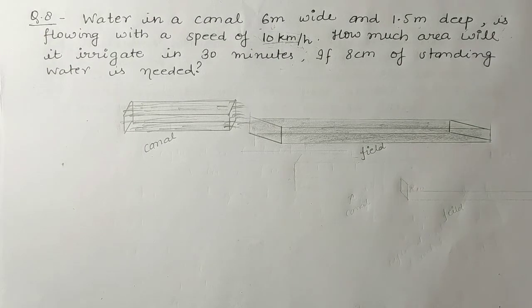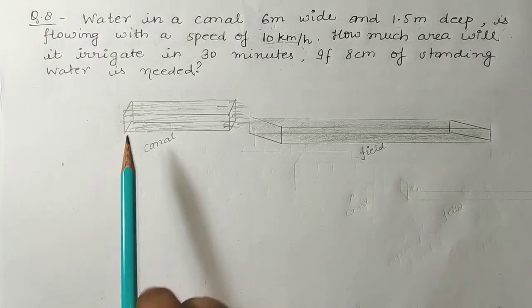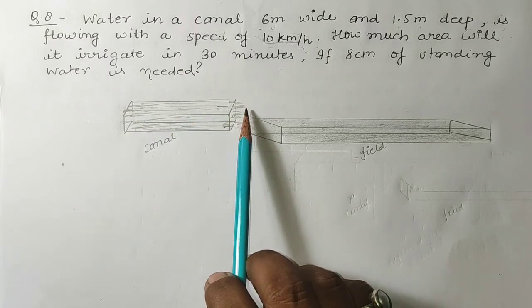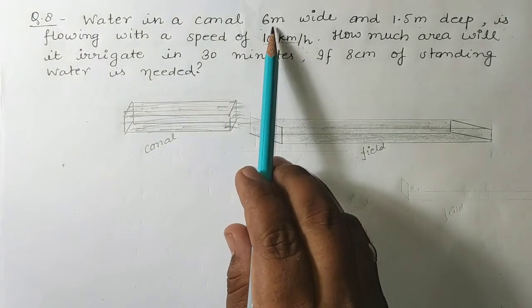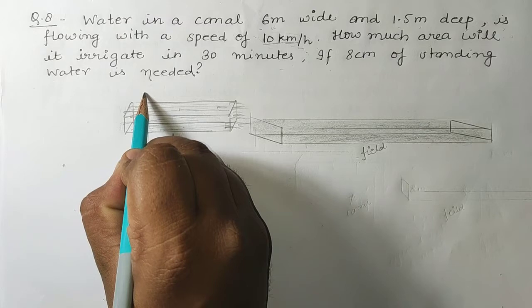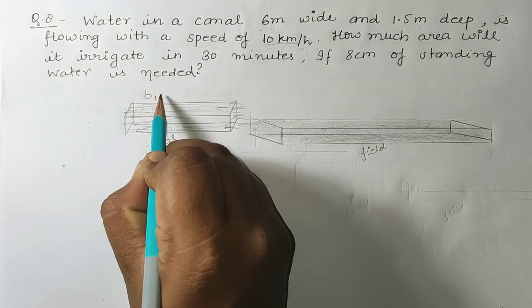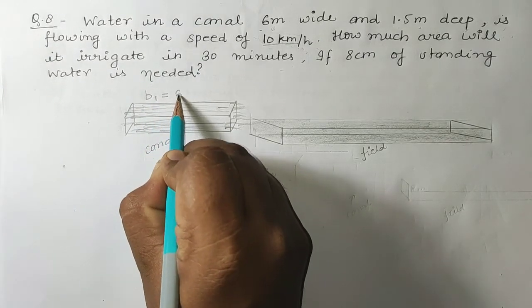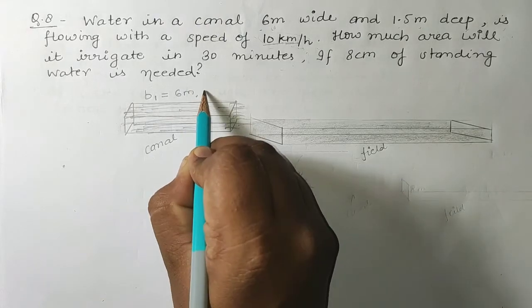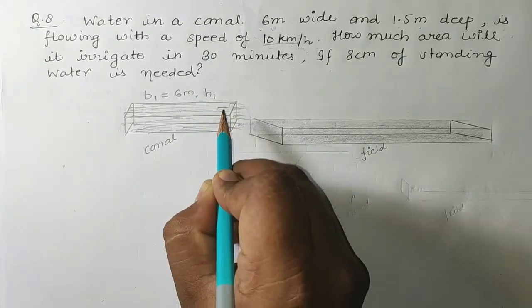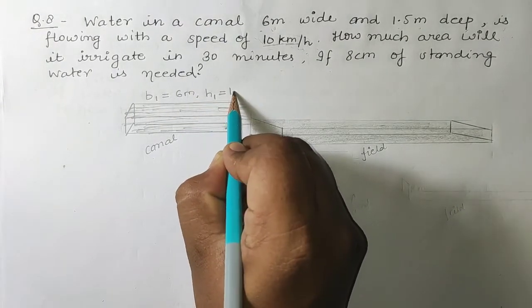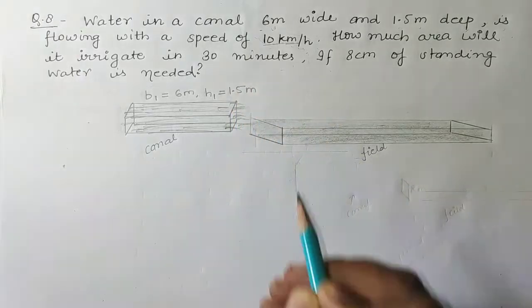How much area will it irrigate in 30 minutes if 8 cm of standing water is needed? So students, what is the meaning of this question? It is given that there is a canal, and its breadth, suppose B1, is given 6 meter, and its depth, suppose H1, is given 1.5 meter.